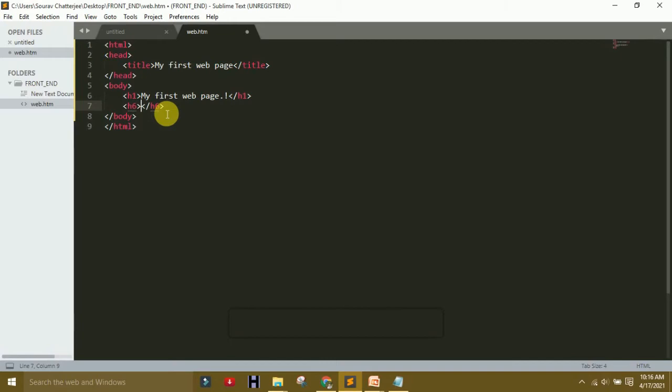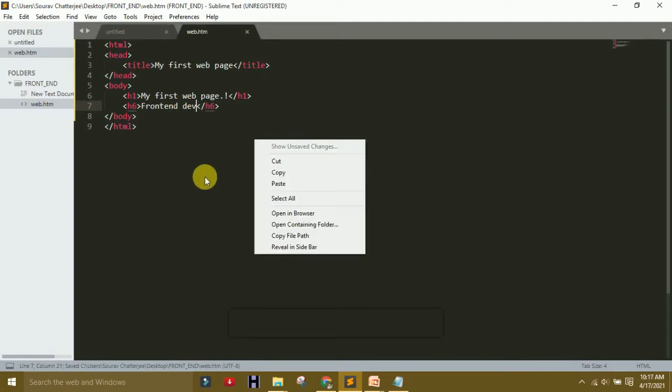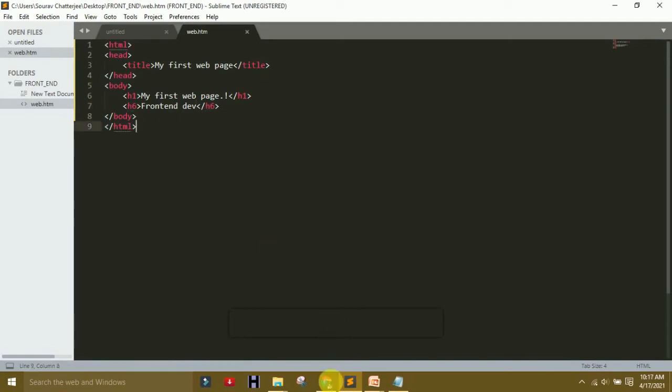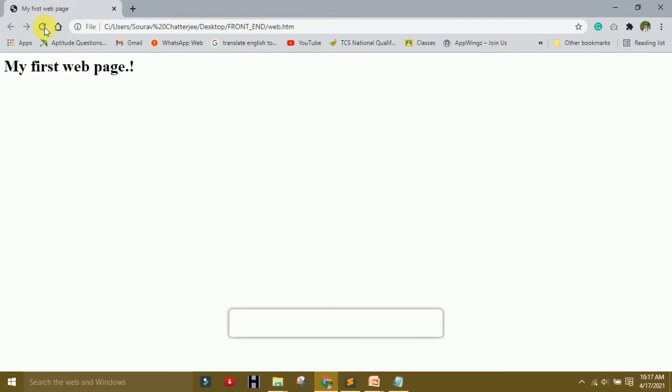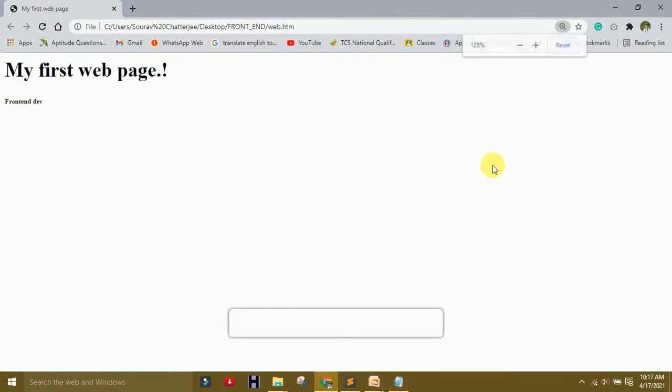Right, this is front end, right? So write front end dev. So enter, save it, and right click, or if you do not want to right click, then go to the browser and recheck it. Then you see that it is very small. Okay, front end developer is very small. So h1 is the biggest size of web pages, and h6 is very small.